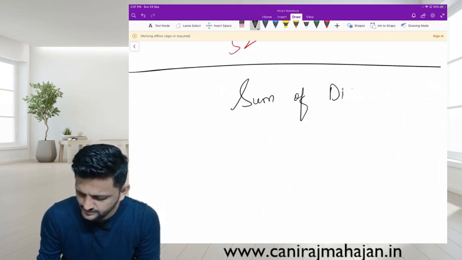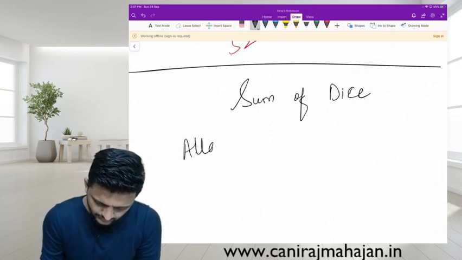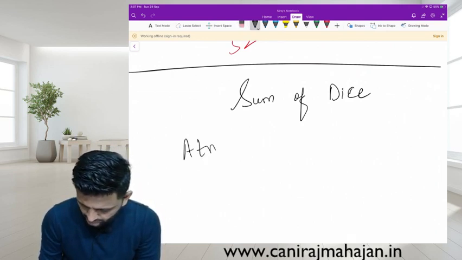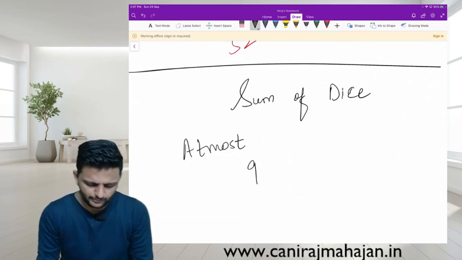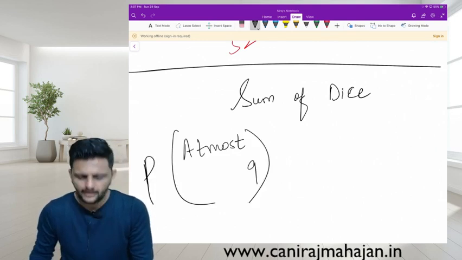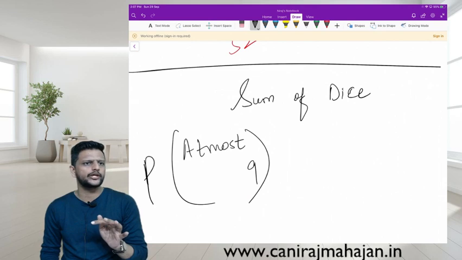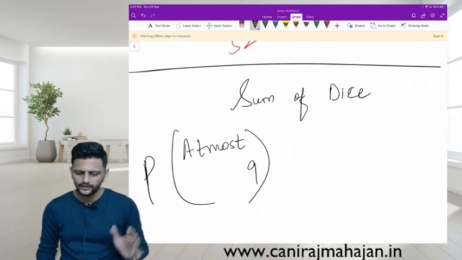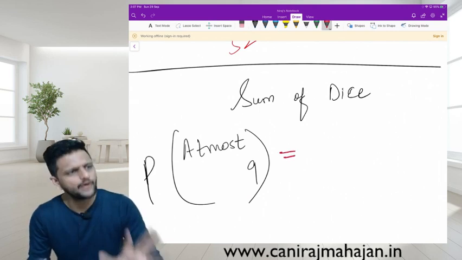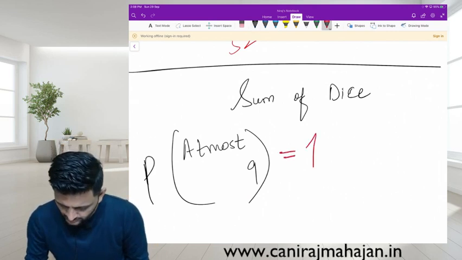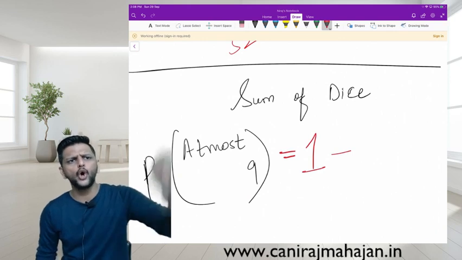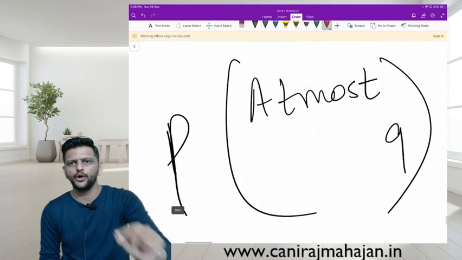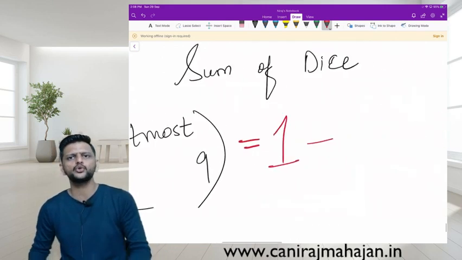Then sum of dice. At most 9. Probability of getting sum of dice at most 9. Don't be stupid to keep on counting from 2 to 9. What can we do? This you have to understand. Probability is very simple. 1 minus what you don't want. Are you following or no? Probability of finding something you want equals 1 minus what you don't want.